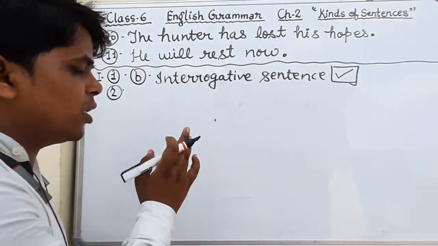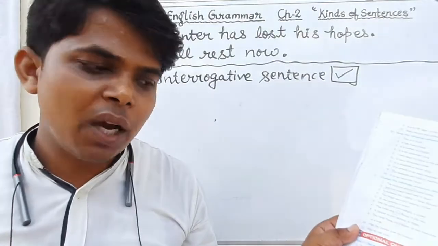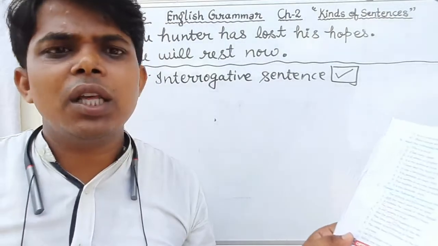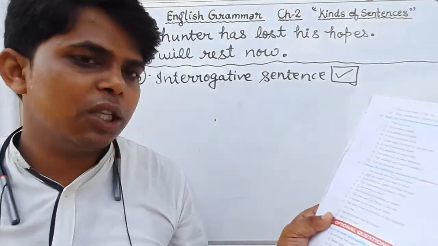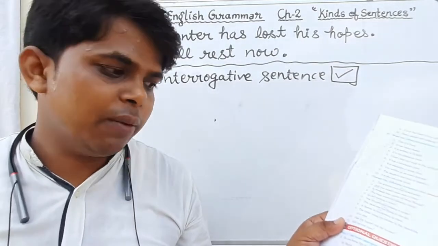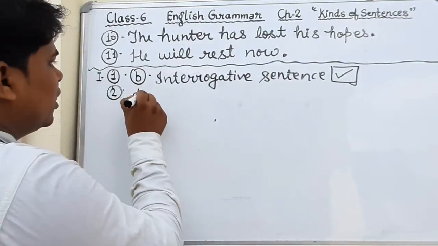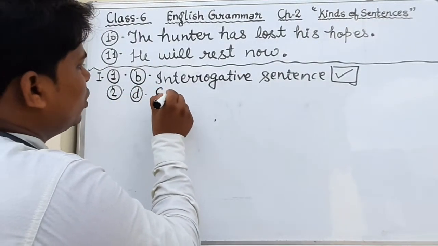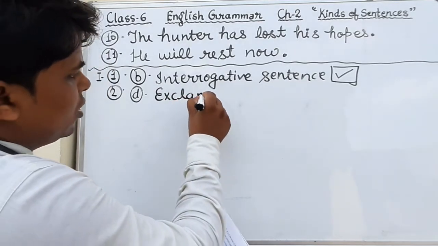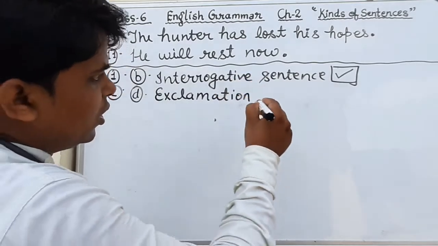So what kind of sentence? Options are given here. Interrogative sentence? No, because there is no question mark. Request sentence? No, there is no request at all. Simple sentences? No, this is also not a simple sentence, because in a simple sentence we use the full stop at the end of the sentence. Exclamation sentence? Yes, good. That is an exclamation sentence. It means option number 4, exclamatory sentence or exclamation sentence, is the correct answer.